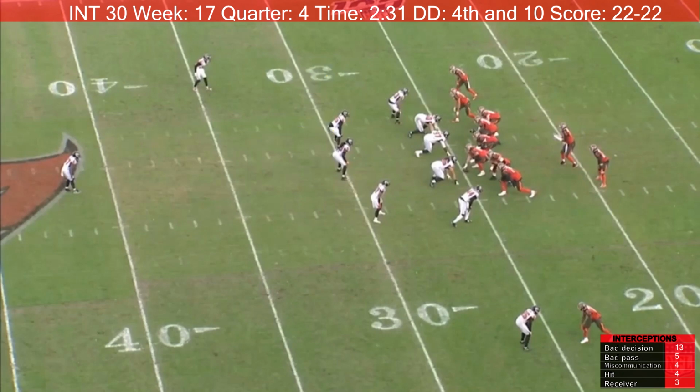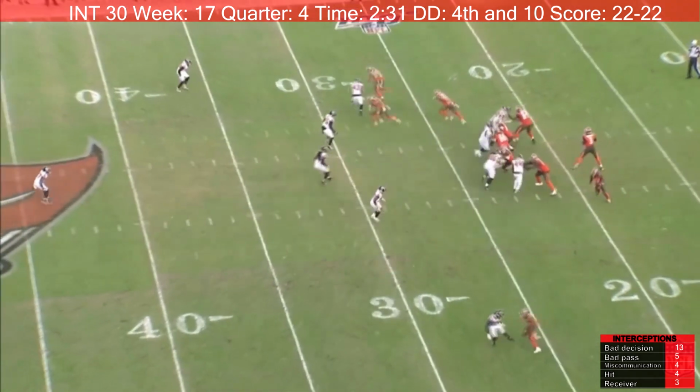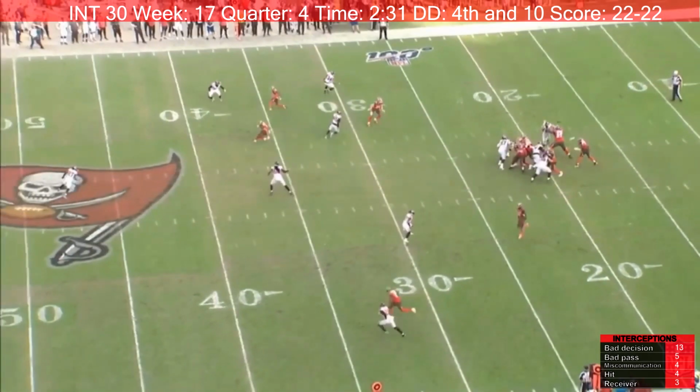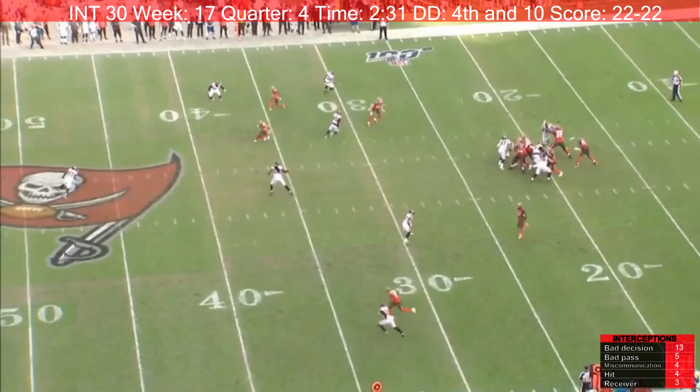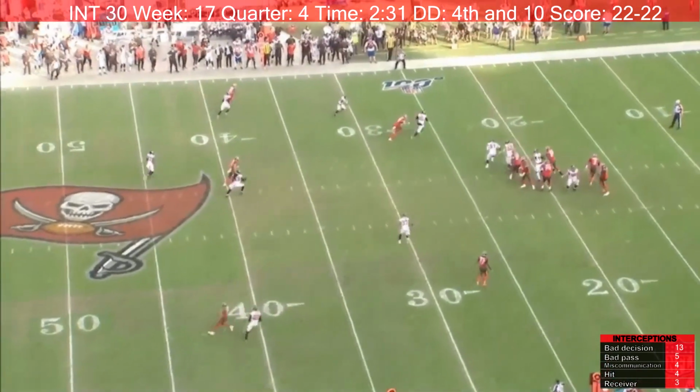For one, he should have thrown this ball a lot sooner than he did. He let Cameron Brate sit on this route way too long. And then, see, the ball should have already been thrown at this point. As you can see, the ball is just now leaving his hand, and the defender has way too much good leverage on this. This is a very, very bad decision. Poor decision by Jameis Winston, and it cost them the game.